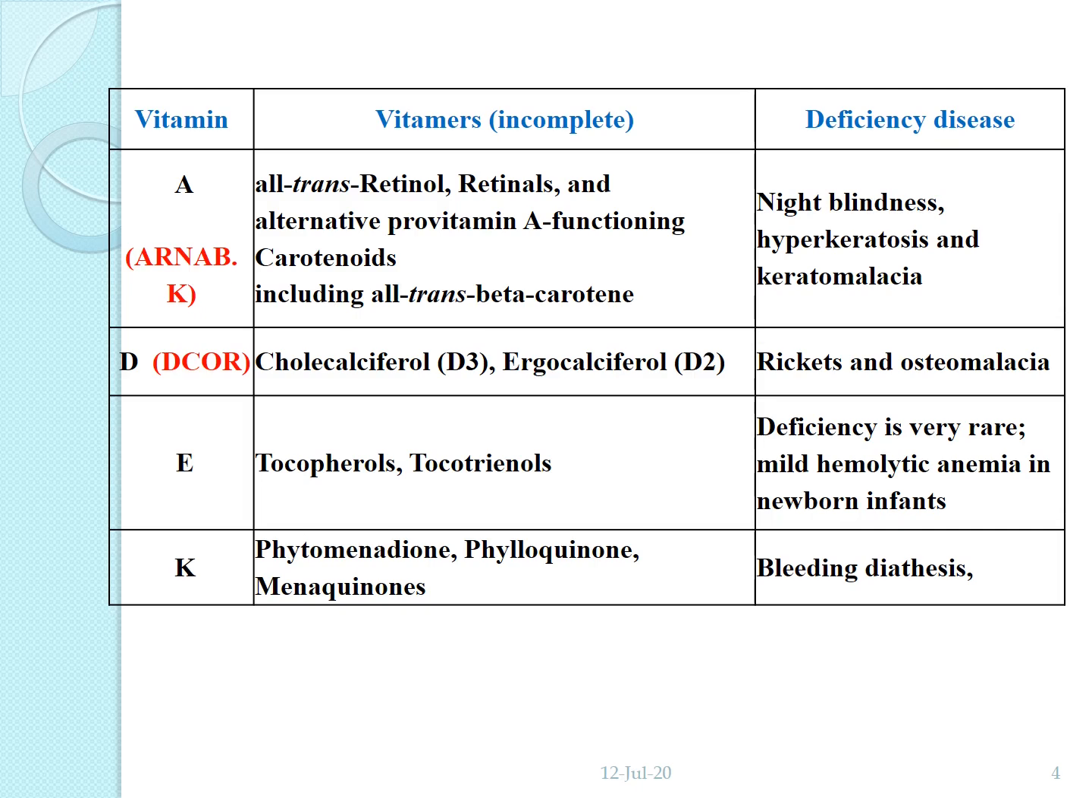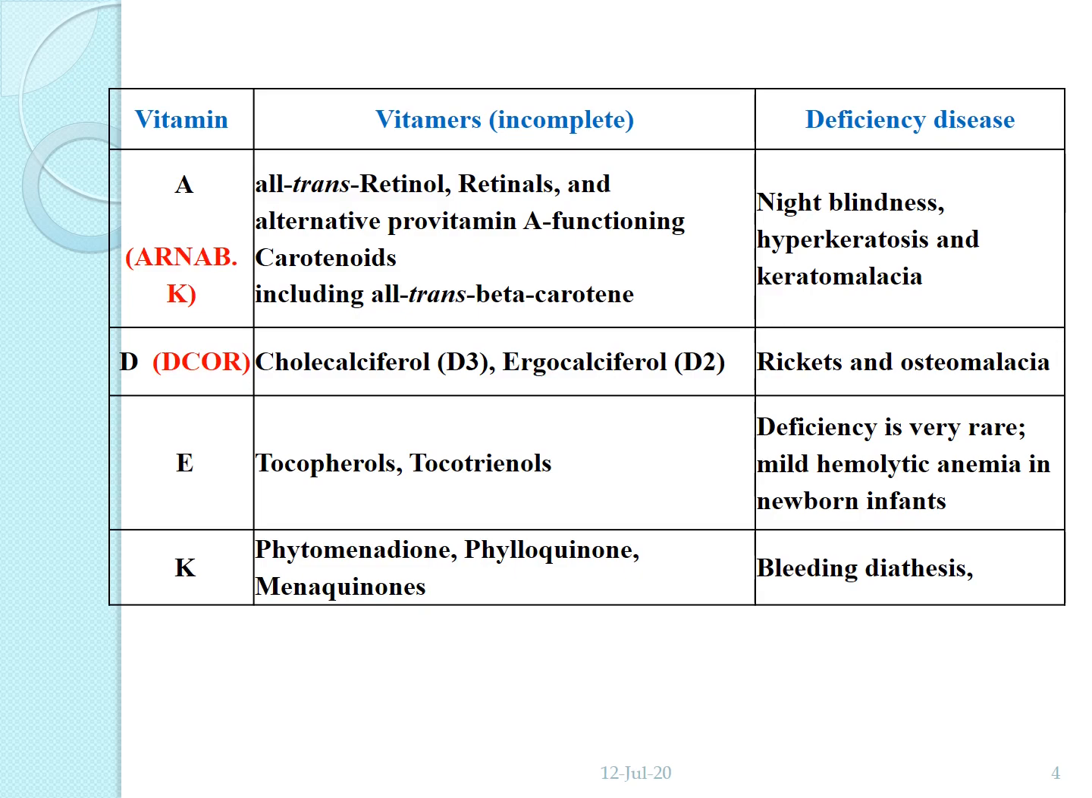Then vitamin E, otherwise called the fertility vitamin, which is in two forms, tocopherols and tocotrienols. Deficiency is very rare, and mild hemolytic anemia is seen in newborn infants. Then vitamin K, otherwise called phytomenadione, phylloquinone or menaquinones. The deficiency disease is bleeding diathesis. Vitamin K is otherwise called the clotting vitamin.